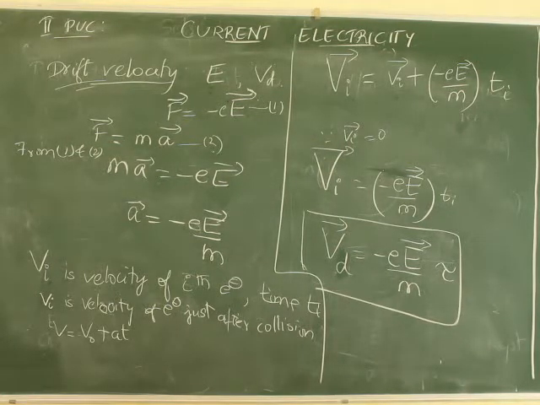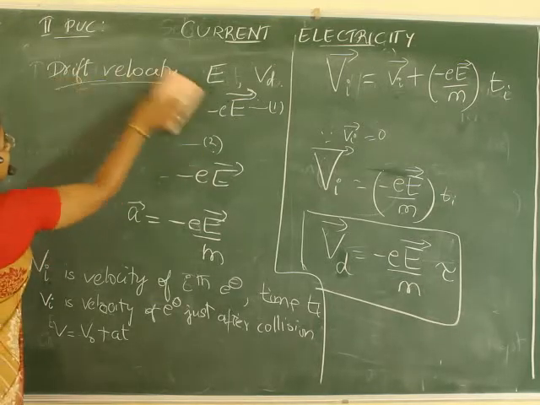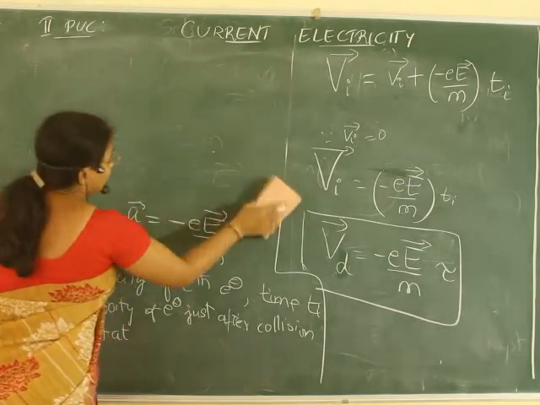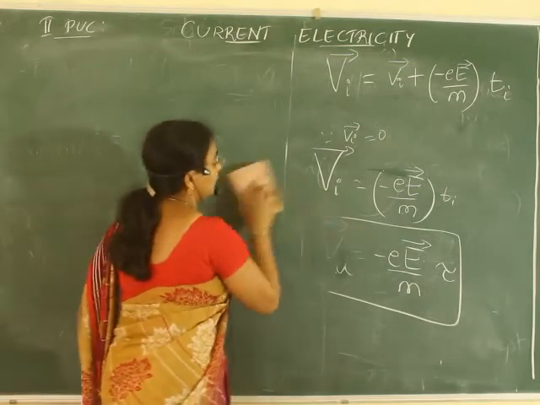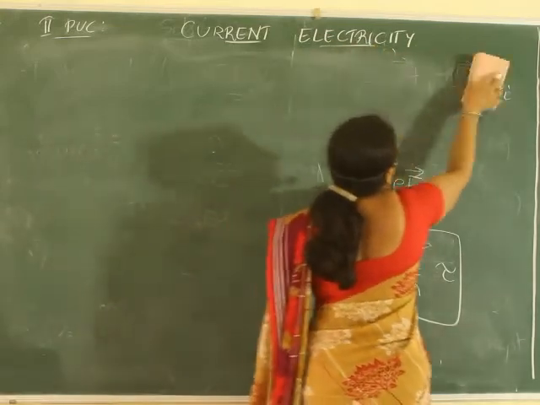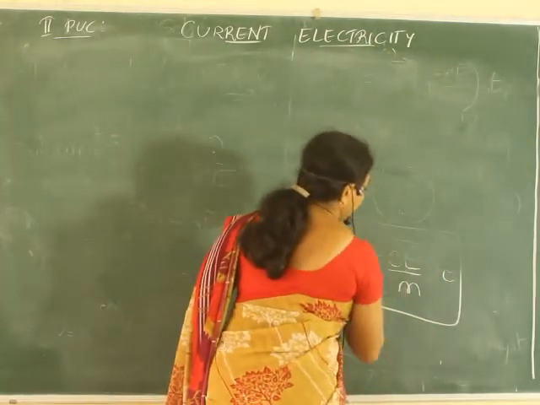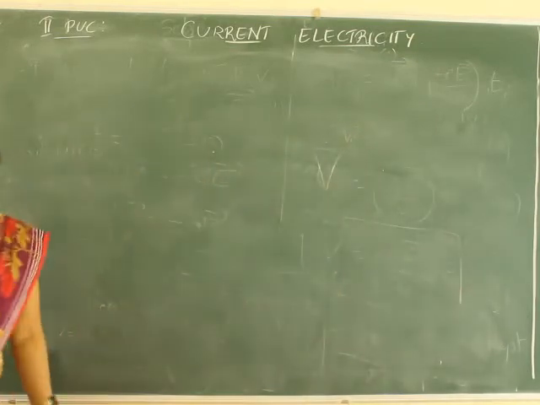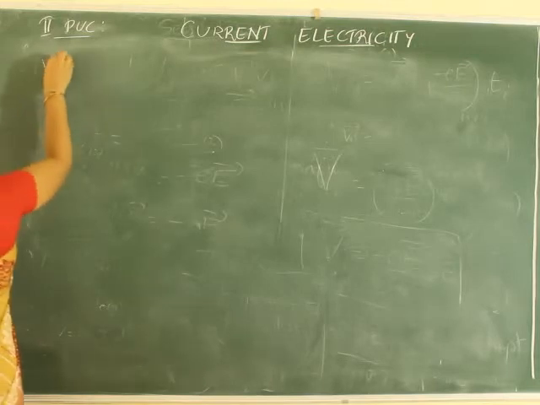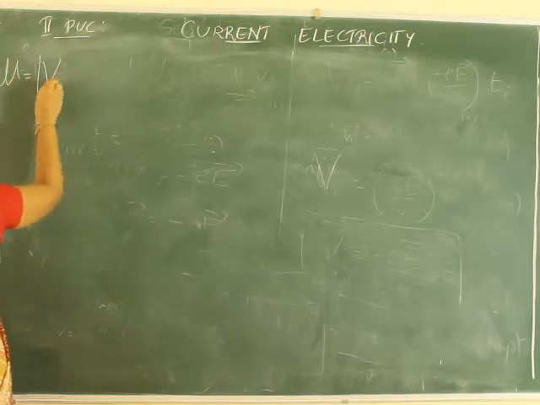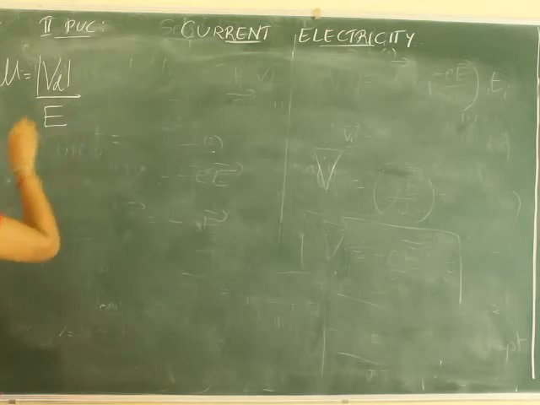Okay? Next, we have learnt the expression for mobility also. What do you mean by mobility? It is the magnitude of the drift velocity per electric field, correct? Okay, now tell me, what is the expression for the mobility then? Mu is equal to the magnitude of the drift velocity by electric field.